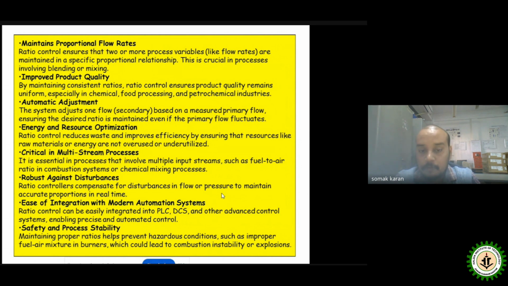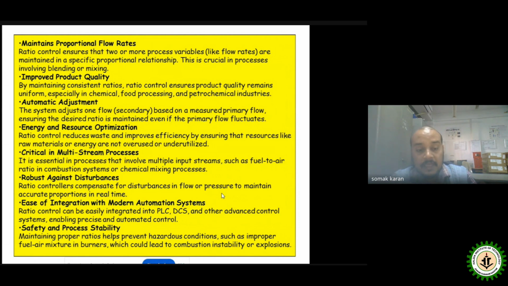Critical in multiple stream processes. In essential processes that involve multiple input streams, such as fuel to air ratio in a combustion system, as I have already mentioned for the boiler, or chemical mixing processes, it is very important to use the ratio control in a desired way. Robust against disturbances. As I already mentioned, it is another control strategy which is very much influenced by the feed forward control. So ratio controllers compensate for disturbances in flow or pressure to maintain the accurate proportion in real time scenario.